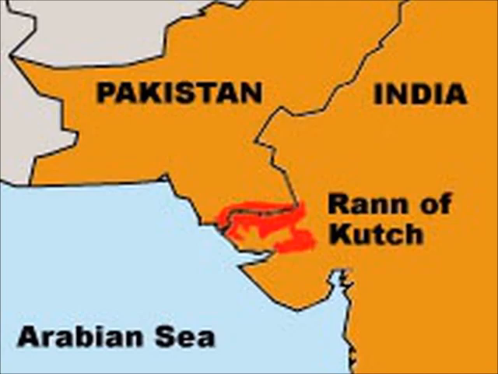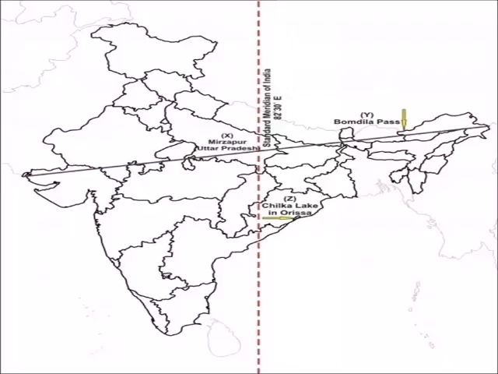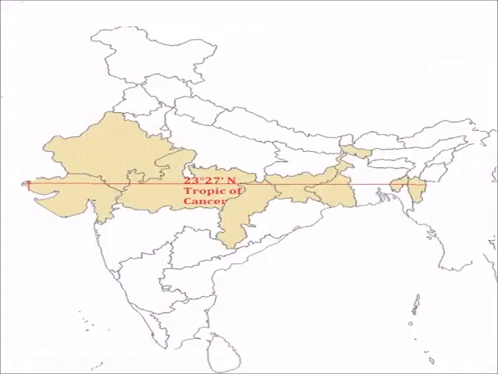Rann of Kutch is in the west. See the east-west extension from Gujarat, Rann of Kutch in the west till Arunachal Pradesh in the east. Now see the center of the map. There is a red line. This line is called the Tropic of Cancer. The Tropic of Cancer divides India into two halves.